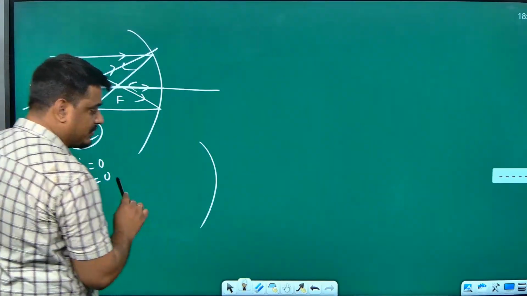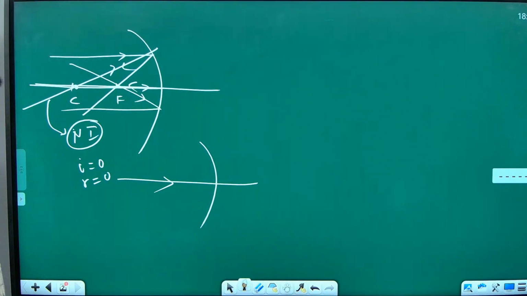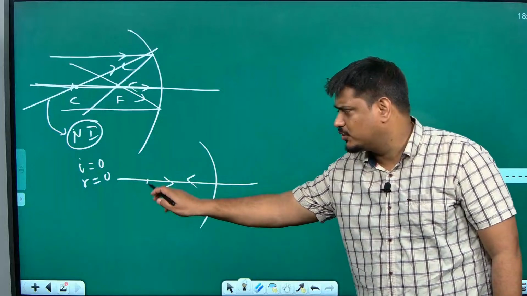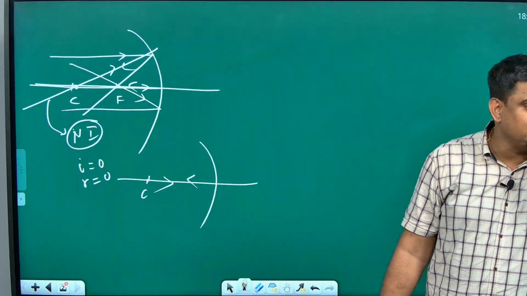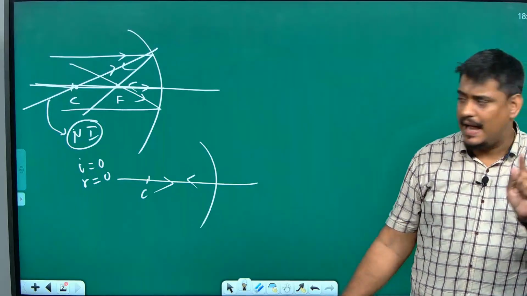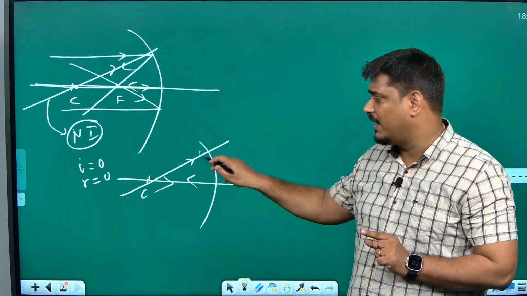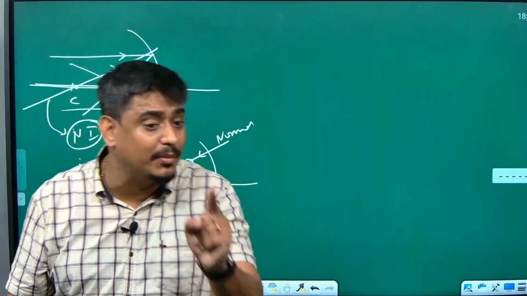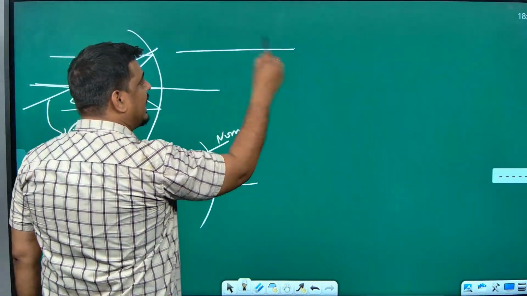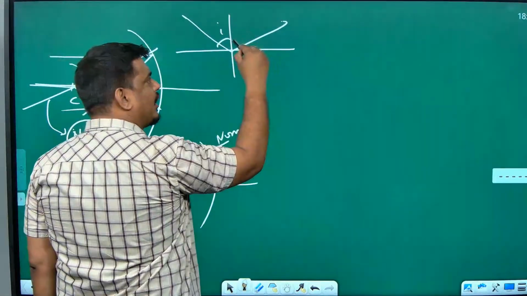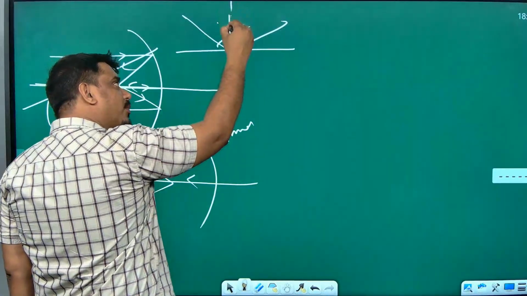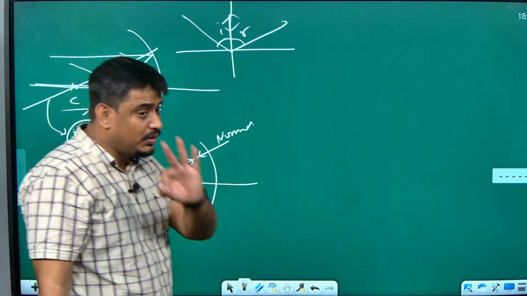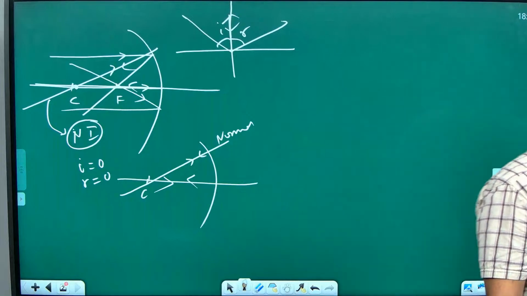So when a question comes in the exam, complete the path of the ray. What will be the answer? Just draw the arrow back. The reason is that this ray also is passing through the center of curvature. Any ray passing through the center of curvature and touching the mirror is along a normal line. So if it is a normal line, any ray coming along this will retrace its path, because normal incidence means what? There is a surface, and if you have an angle of incidence, then only you can have an angle of reflection, isn't it? If the ray is coming along the normal itself, what will happen? Angle I is 0, angle R is 0. The same thing happens here also. So the third rule is any ray passing through the center of curvature will retrace its path.